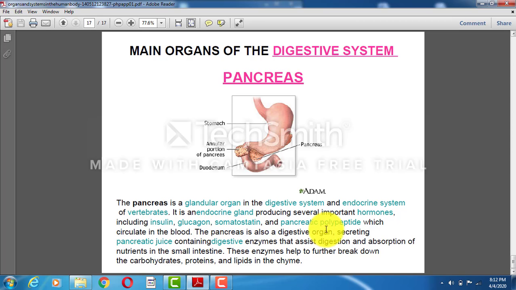It is also a digestive organ secreting pancreatic juice containing digestive enzymes that assist digestion and absorption of nutrients in the small intestine. These enzymes help to further break down the carbohydrates, proteins and lipids.